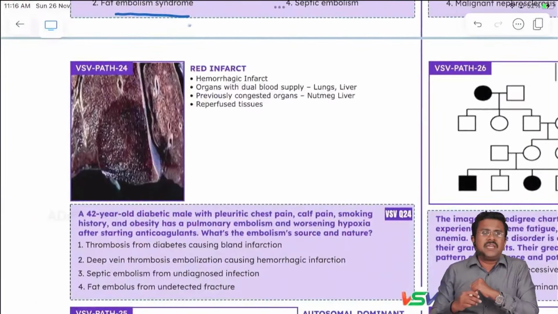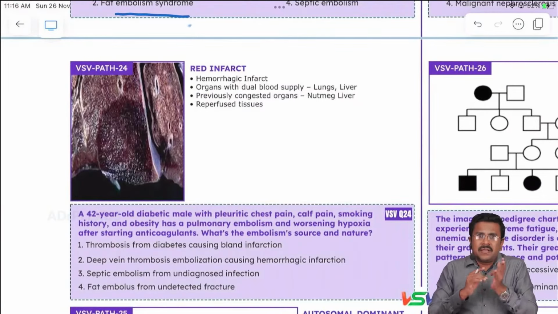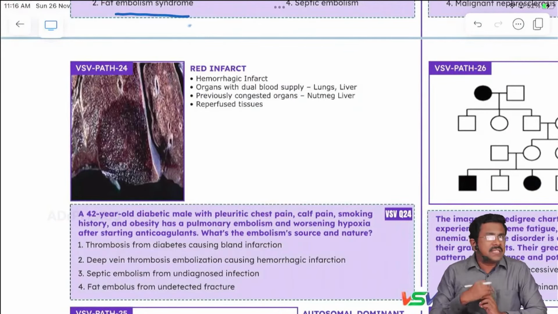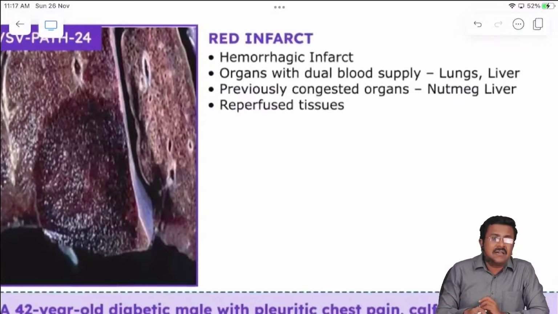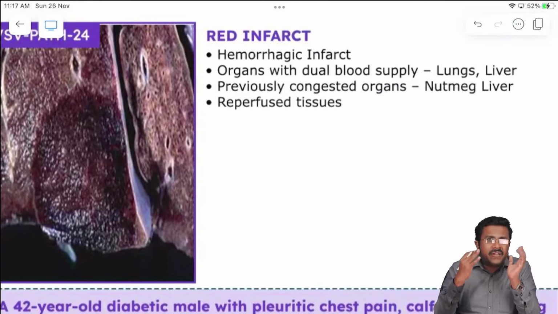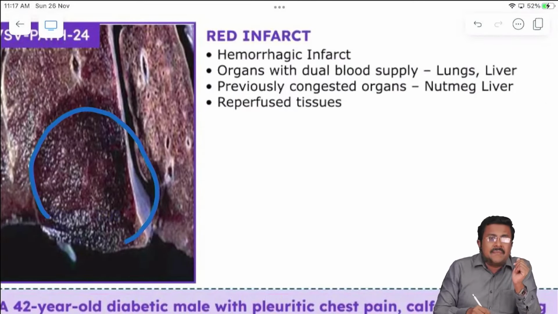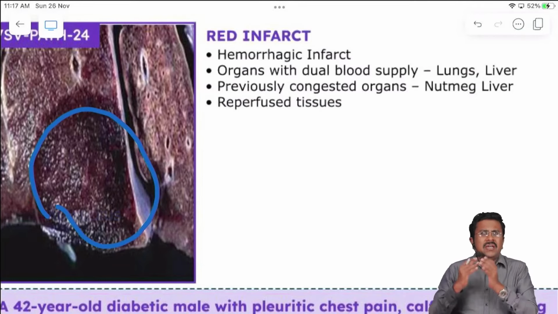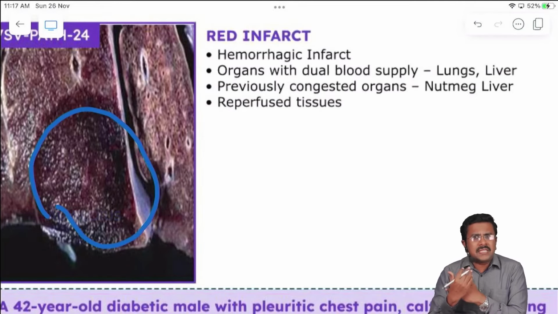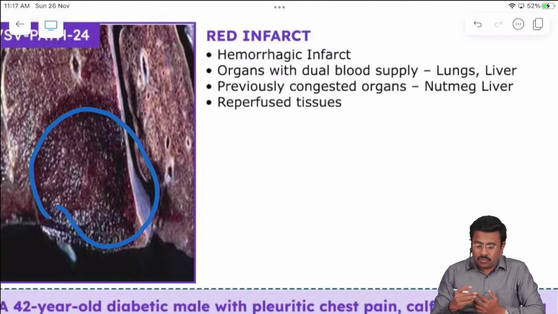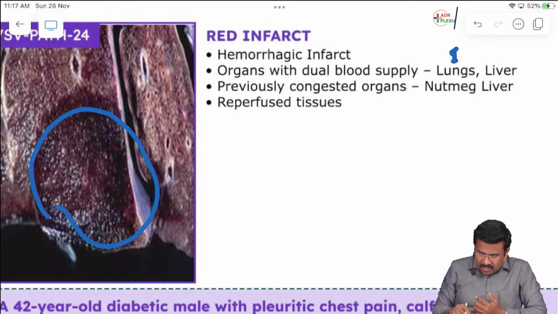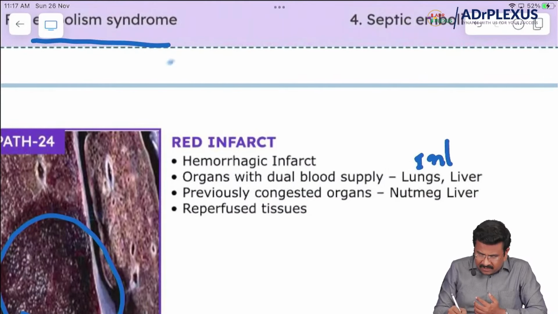Moving on to the red infarct, otherwise called the hemorrhagic infarct. You can see here that the infarcted tissue appears hemorrhagic, reddish in nature. This hemorrhagic infarct is commonly seen in organs with dual blood supply, like your lungs and liver, and in the intestine also. Even in the intestine you can see this red infarct.